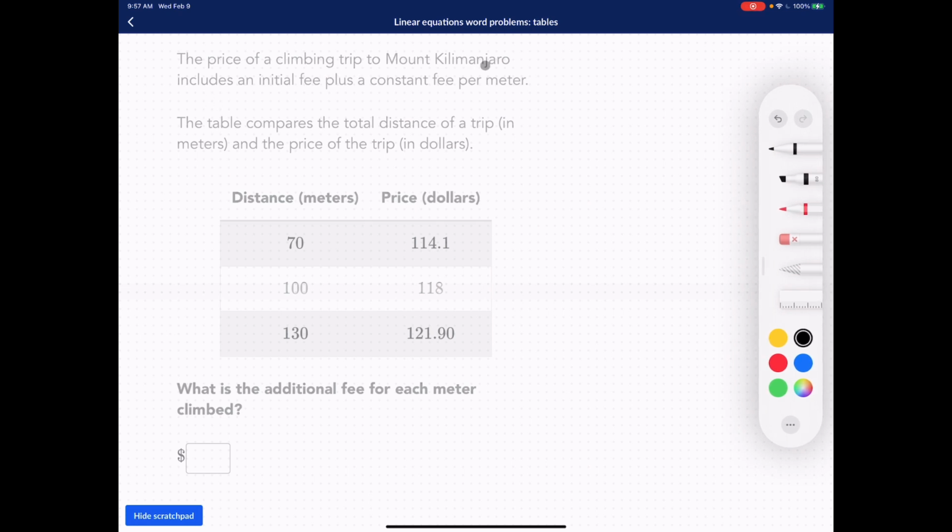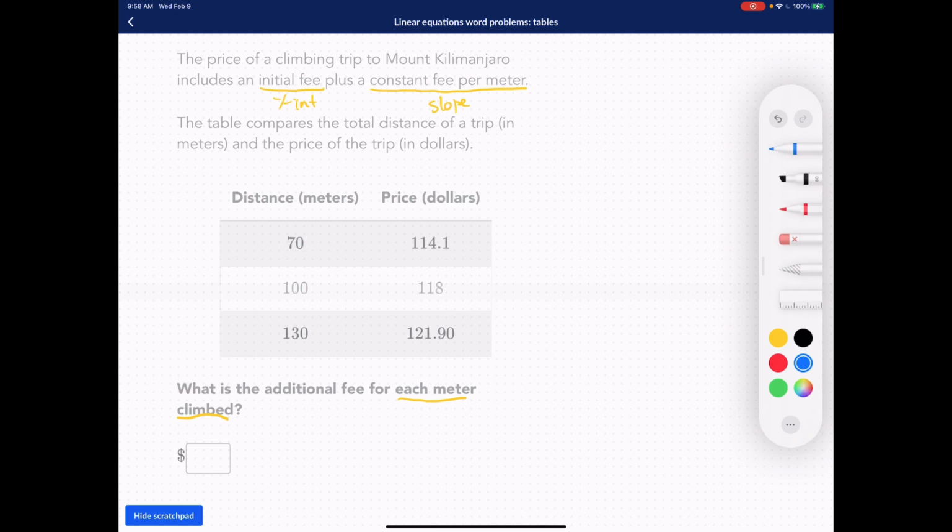The price of a climbing trip to Mount Kilimanjaro includes an initial fee. Once again, this is my y-intercept, the initial fee, plus a constant fee per meter, which is my slope. The table compares the total distance of a trip in meters and the price of the trip in dollars. So what is the additional fee for each meter climbed? We want to find the slope, right? For each meter climbed, that is slope. That's not the initial fee. We're not trying to look for the starting point.